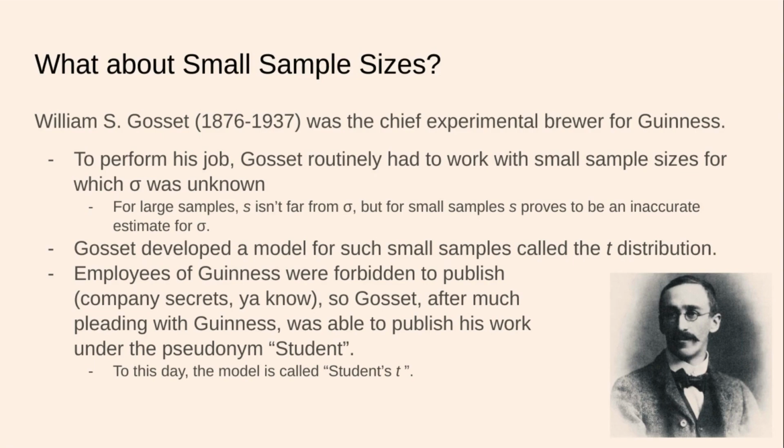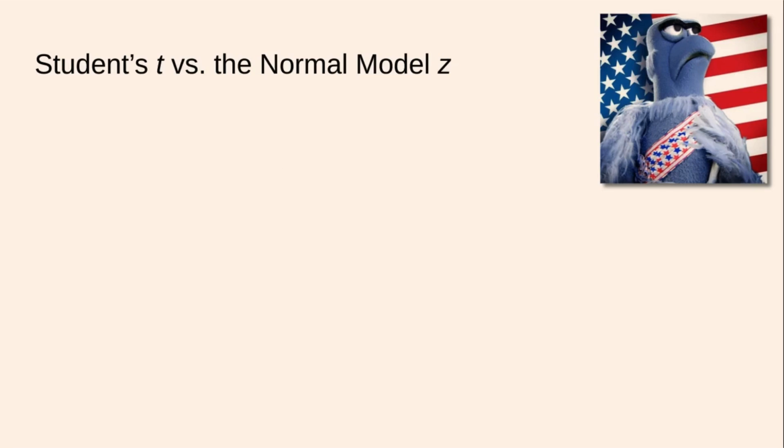Now, some textbooks have taken to calling it Gossett's T. That's fair enough, but generally this is still called Student's T because that is the original name, and there's a fun story associated with it to boot. Now, let's talk about the difference between Student's T and the normal model Z, okay?